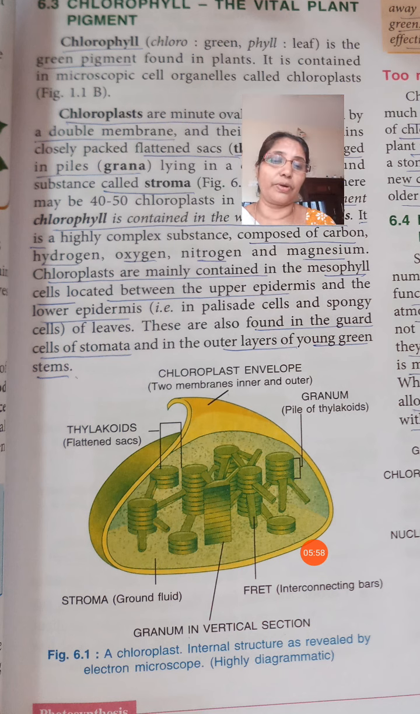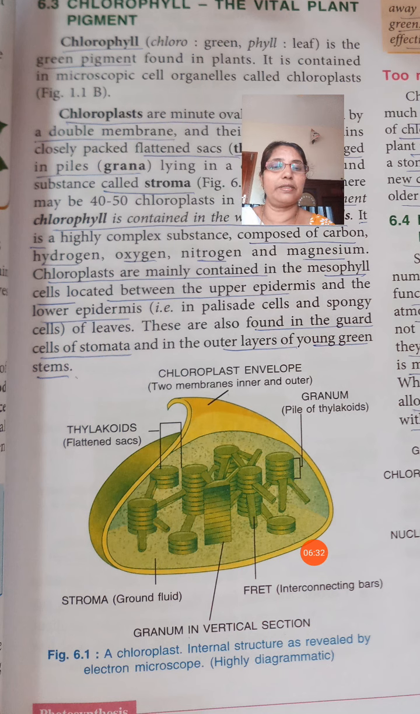Interconnecting structures are known as the fret. Bar-like interconnecting bars are known as the fret. And all these structures, the granum and fret together, are placed in a ground fluid known as the stroma. You can see that ground semi-liquid substance, the ground fluid, is known as the stroma. These are the important structures in the chloroplast.